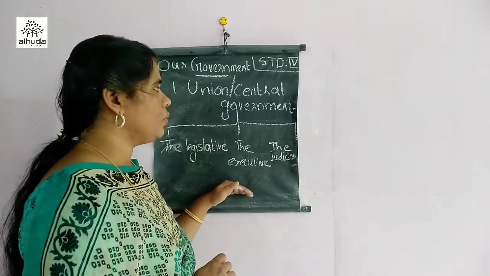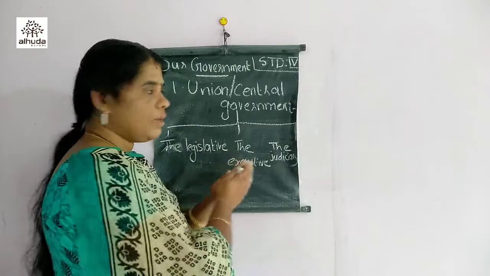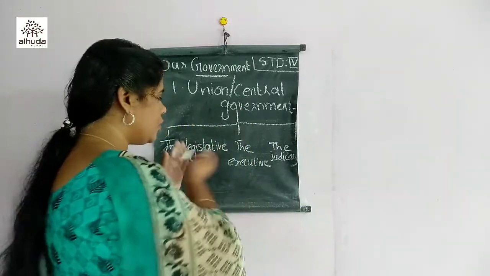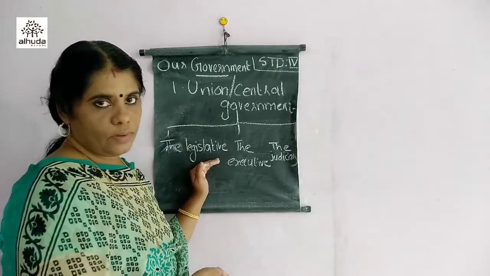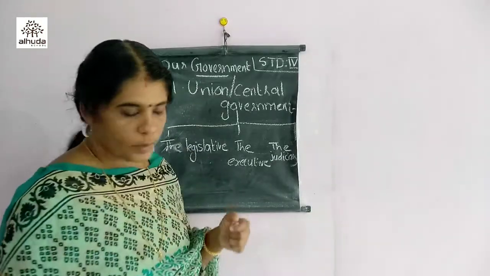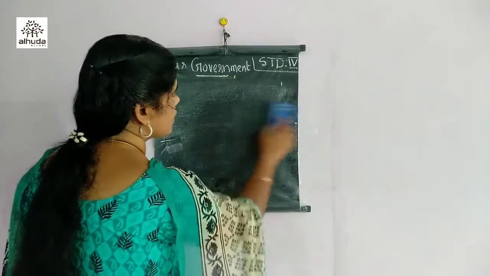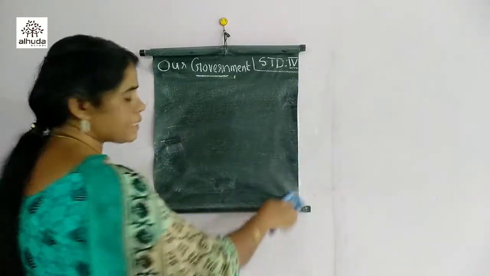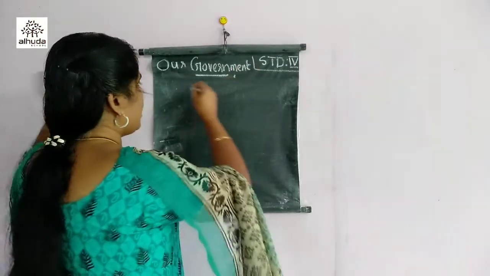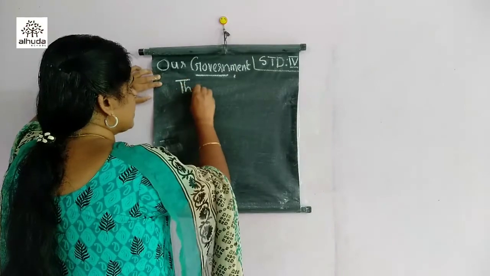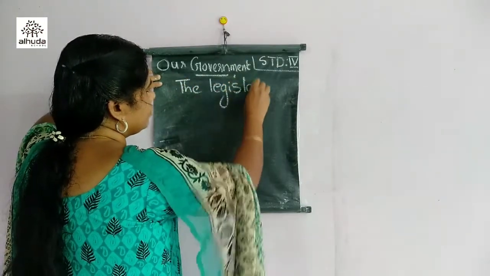So first we are going to learn about the legislative. These three together make up the central government, and we want to learn about each one now, first coming the legislative. Central government has three parts: the legislative, the executive, and the judiciary. And among that, coming the legislative. What is the legislative?